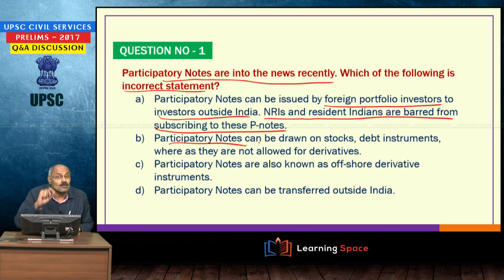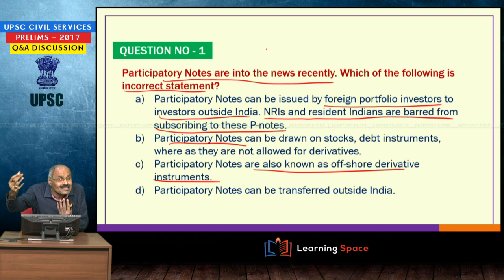Participatory notes can be issued by foreign portfolio investors for stocks as well as debt instruments as well as derivatives. Please understand, for all these types of instruments, participatory notes can be issued. These are also known as offshore derivative instruments. They derive their value from some underlying asset. That is why they are known as derivative instruments.